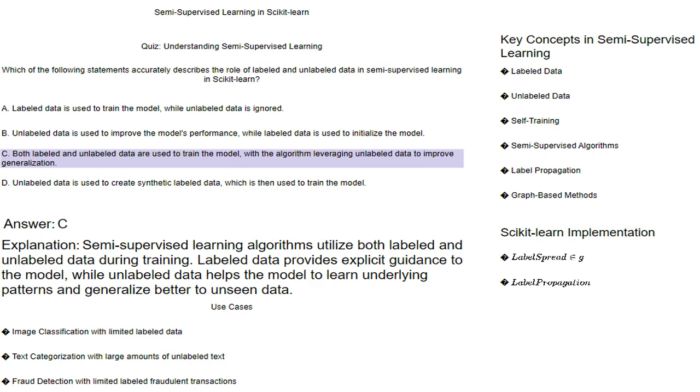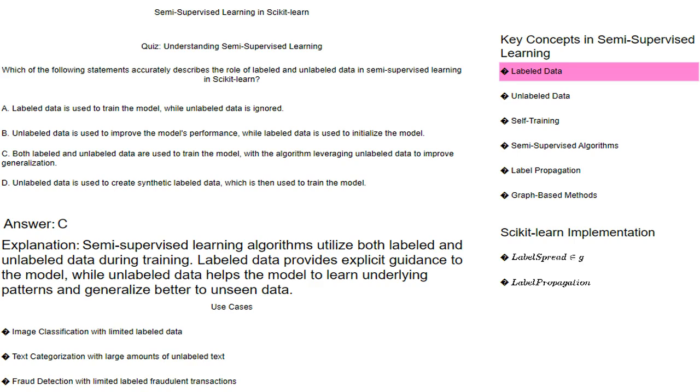C. Both labeled and unlabeled data are used to train the model, with the algorithm leveraging unlabeled data to improve generalization. Labeled data: data points where the input features and corresponding output labels, for example classes or values, are known. Labeled data acts as a direct guide for the model to learn the relationships between features and outputs.